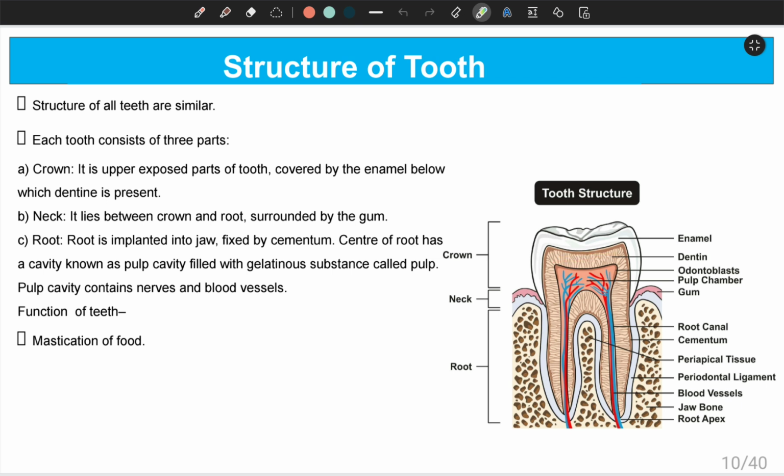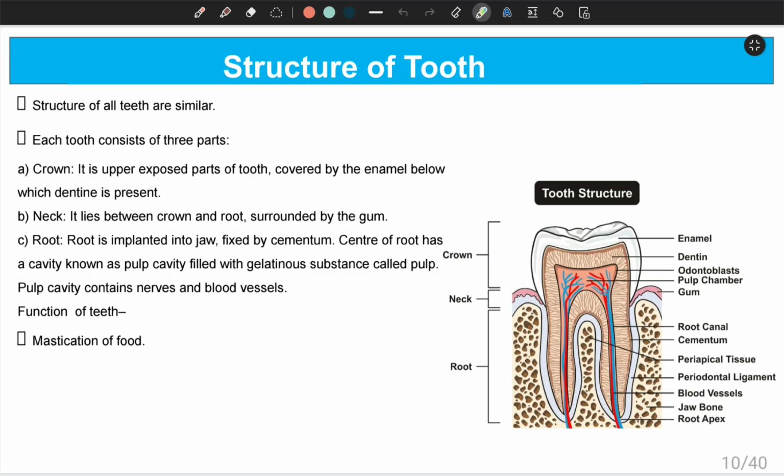Next we have the neck, which lies between the crown and root, and is surrounded by the gum. And the root is the part of the tooth which is implanted into the jaw, and it is fixed by cementum.